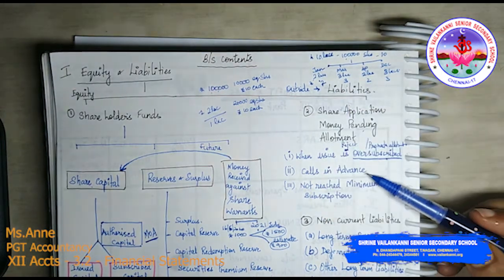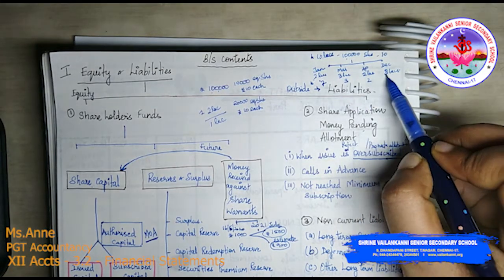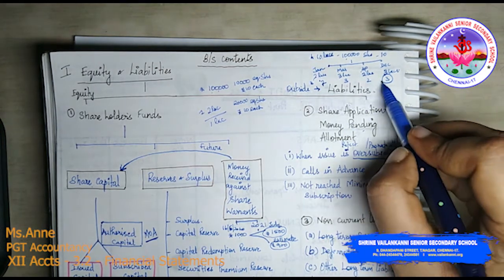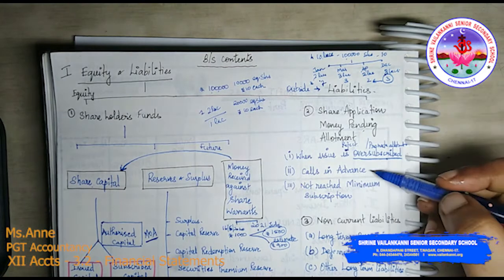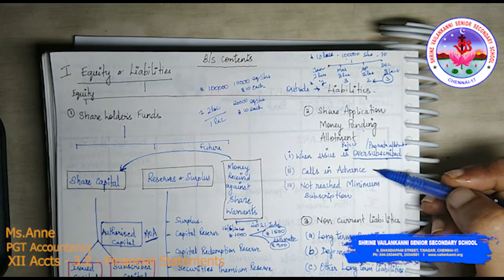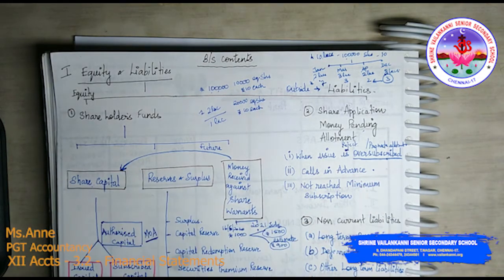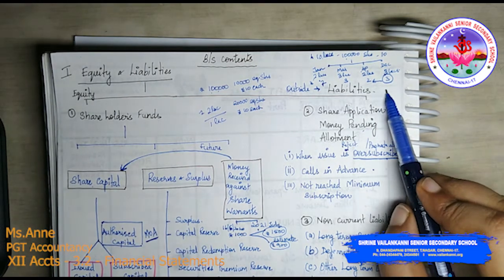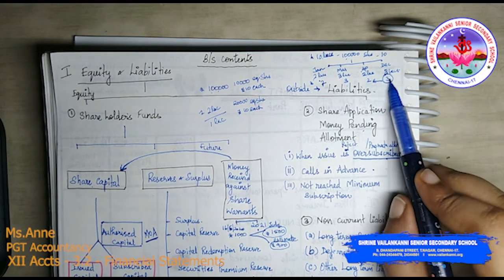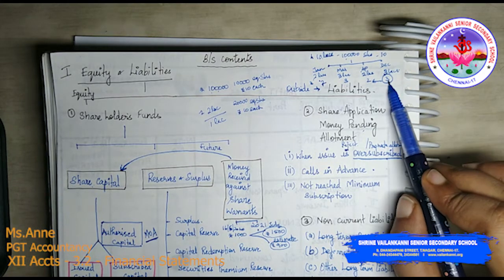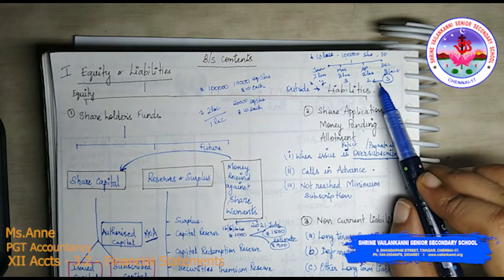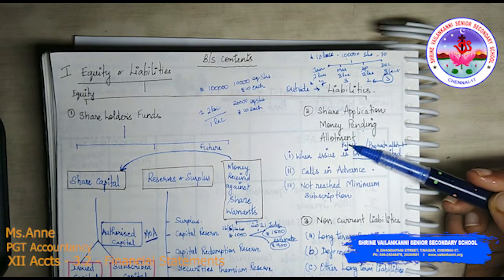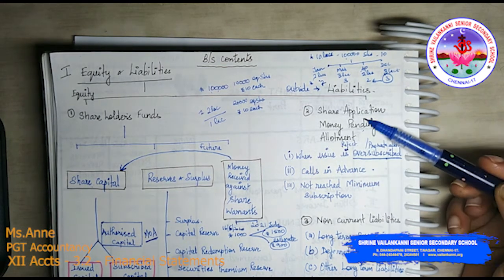Okay, so a particular shareholder, at the time of December only, has to pay this 3 rupees, but he is paying this 3 rupees in the month of April itself. Okay, then that will be called calls in advance. So calls in advance also cannot be taken to shareholders' funds as share capital. Why? Because till this period the company has not called the money. Only at the time of December has the company planned that it will call, but he has paid this 3 rupees. Okay, so this will be called calls in advance. So share application money pending allotment will be the right place where you can keep this calls in advance.